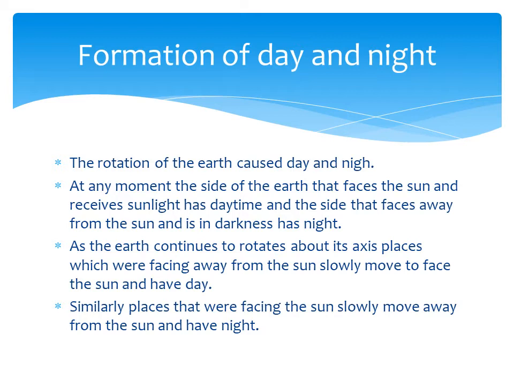Formation of the day and the night during the rotation. What happened? During the rotation, half of the earth will be facing the sun, so the sunlight will be there. It is called daytime. And the other side is entirely dark because that face of the earth is not getting sunlight. So that region is called night. Like this, the earth will continuously be rotating on its axis.